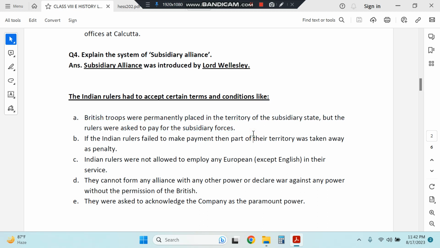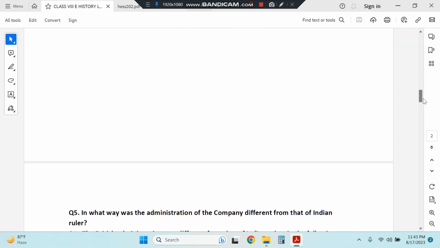That means the Indian rulers were not allowed to maintain their armed forces fully, and they could not employ any European except English in their service. In case they failed to make the payment, their territory would be taken away as a penalty, and they could not declare any war against any other area or ruler without the permission of the British. And the company had to be accepted as the paramount power, the supreme power.